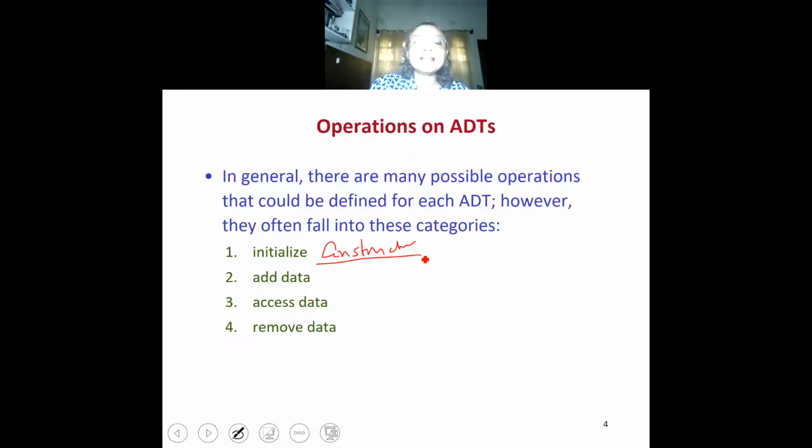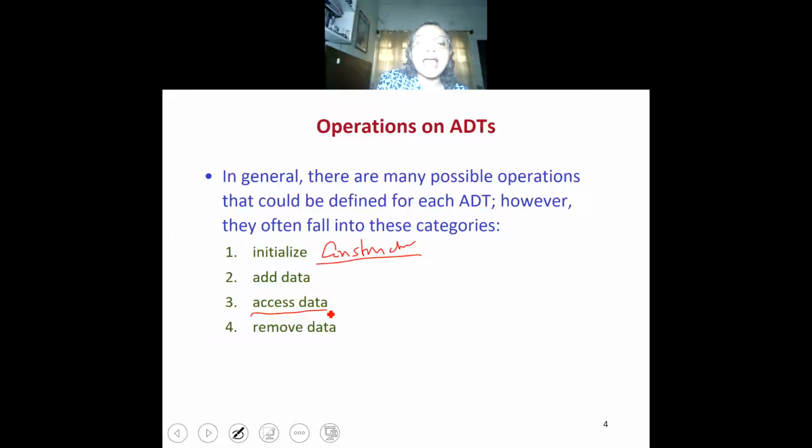And then there are the accessor functions, which do not modify the data type but access certain fields. For example, suppose you have a polynomial ADT and you want to know the highest exponent of a term in the polynomial. So you want to access some information, or if you want information about how many terms are there in the polynomial. These are accessor functions which give you information about the data type without modifying the data type.